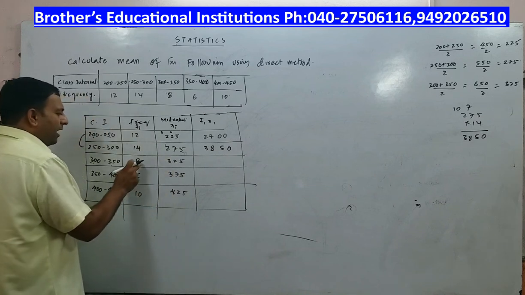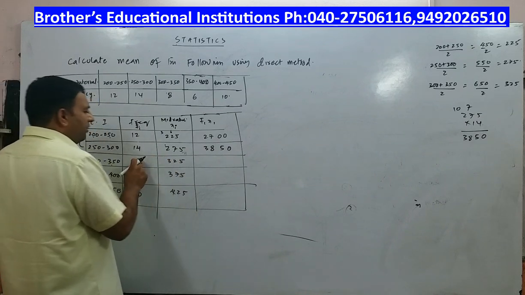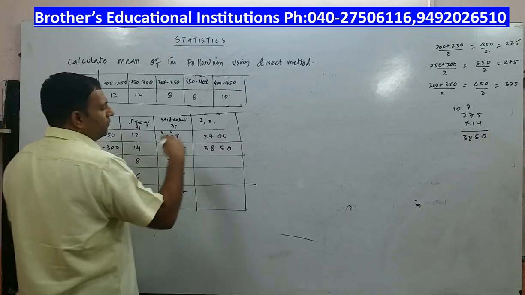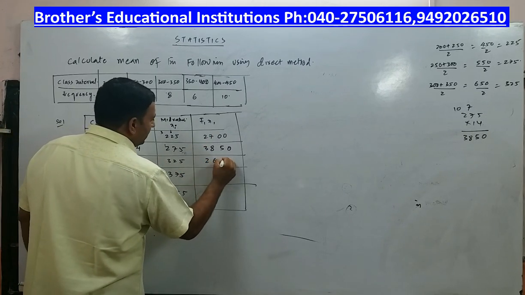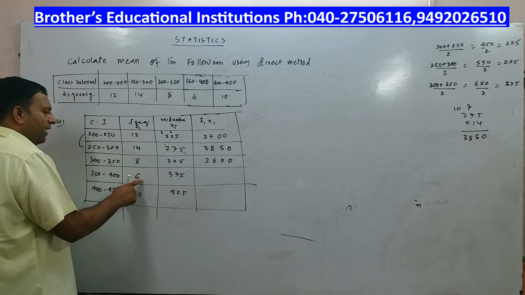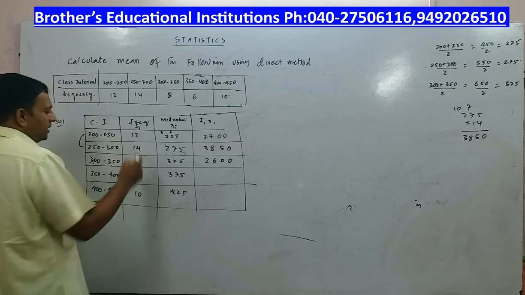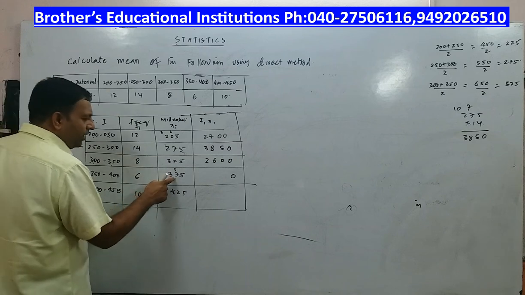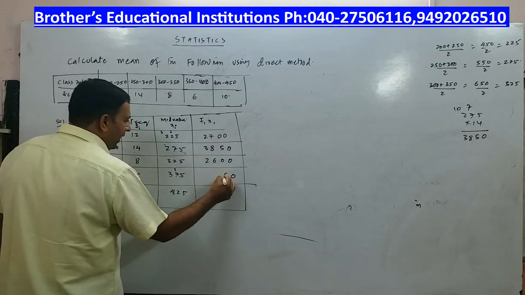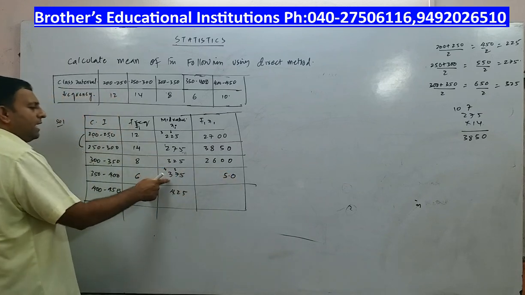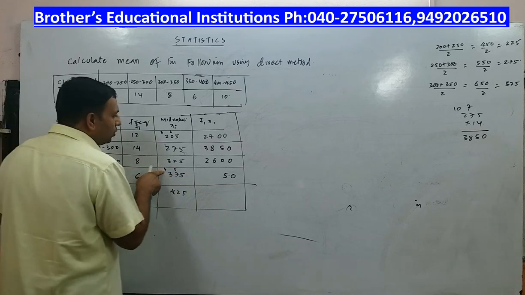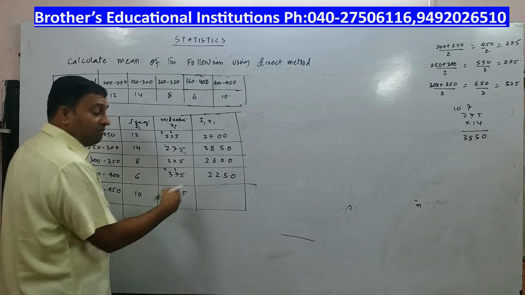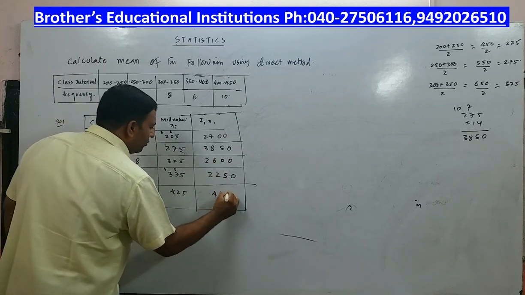Now 325 into 8. 25 into 8 is 200. 3 into 8 is 2400. 2400 plus 200 is 2600. Now 375 into 6. You can multiply this way. 6 5s are 30, 0, 3 carry. 6 7s are 42 plus 3, 45. 5, 4 carry. 6 3s are 18, 18 plus 4, 22. 2250. Next 10 into 425, that is 4250. Very difficult calculation.